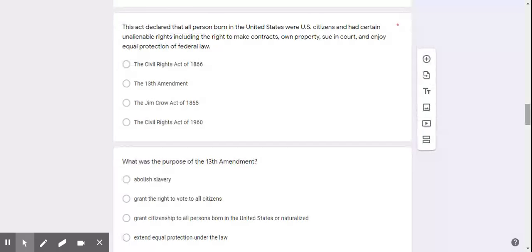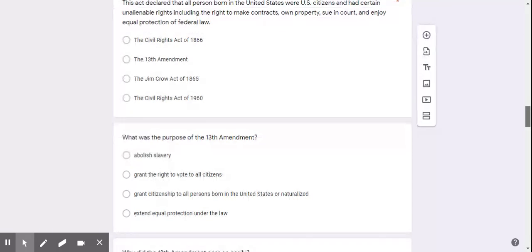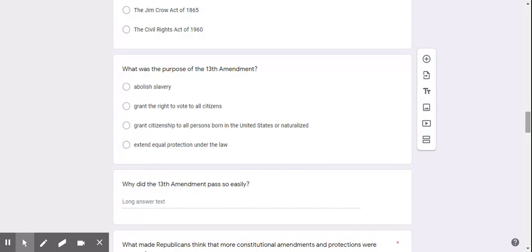This act declared that all persons born in the United States were U.S. citizens and had certain unalienable rights, including the right to make contracts, own property, sue in court, and enjoy equal protection of federal law. The Civil Rights Act of 1866, the 13th Amendment, the Jim Crow Act of 1865, the Civil Rights Act of 1960. What was the purpose of the 13th Amendment? Abolish slavery, grant the right to vote to all citizens, grant citizenship to all persons born in the United States or naturalized, extend equal protection under the law.